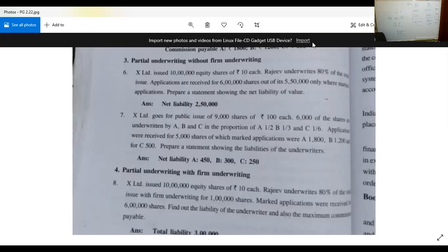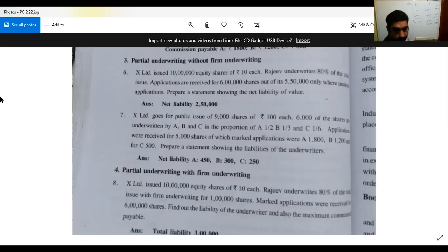See, this is correct. The answer is wrong in the question. Instead of 450, it is 1,200. Instead of 300, it is 800, and instead of 250, it is 500.